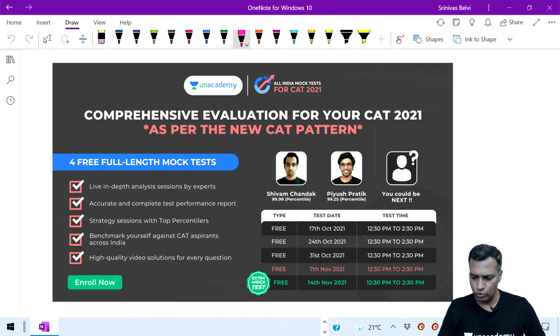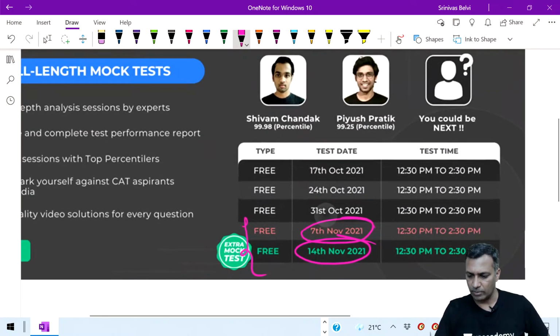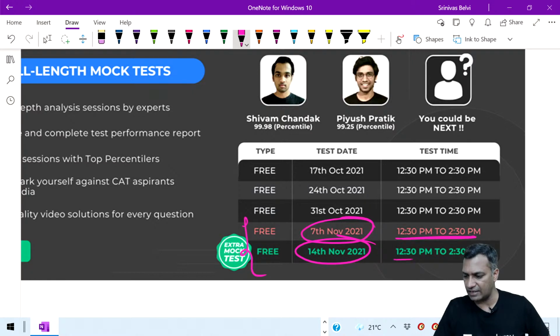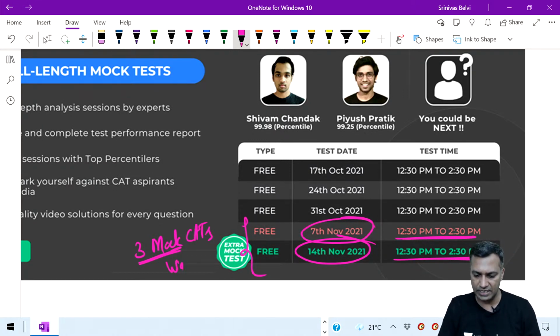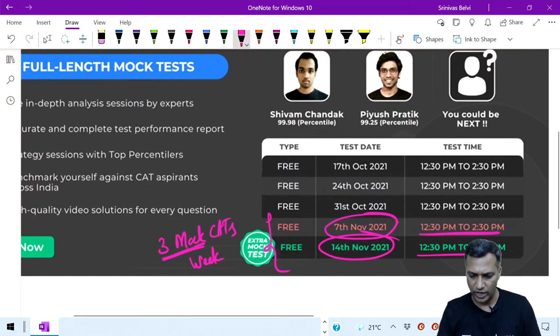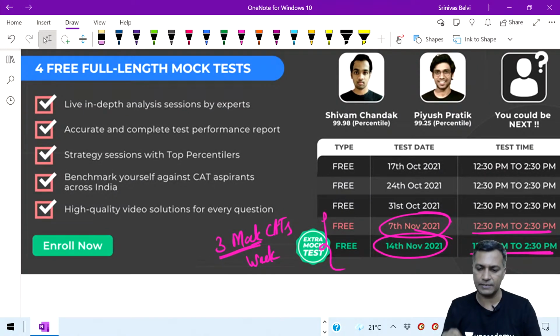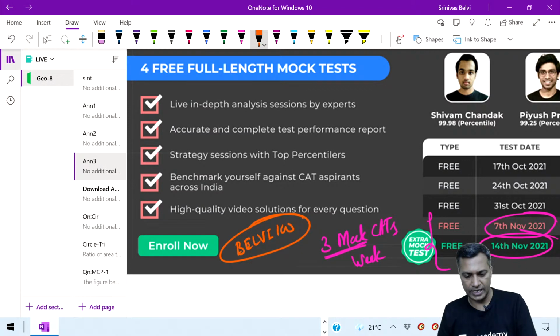Okay, guys, there are 2 more free mocks being added. One on 7th November, one on 14th November. So anybody looking at mocks to be taken, if your time slot for CAT is somewhere in the afternoon, you can try these free mocks as well. Nevertheless, please write 2 to 3 mocks in a week. At least 3 mocks is good at this stage. Try and write 3 mock CATs every single week for at least the next 2 or 3 weeks. In the last week you take a decision how many you want to do. You want to go heavy, you want to go light, that you can decide.